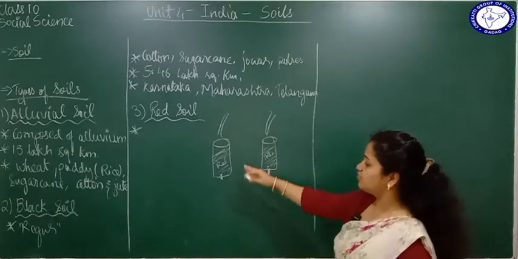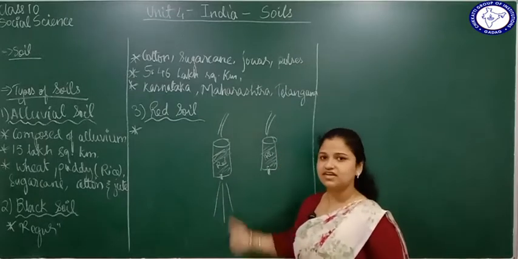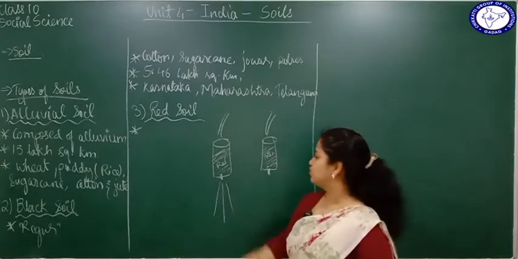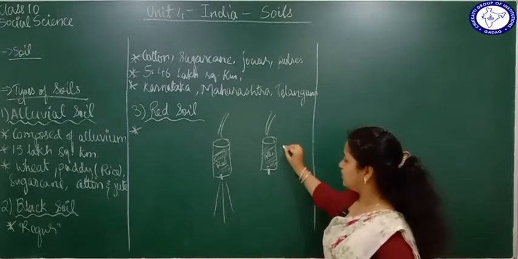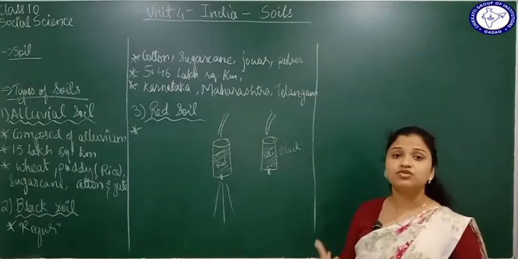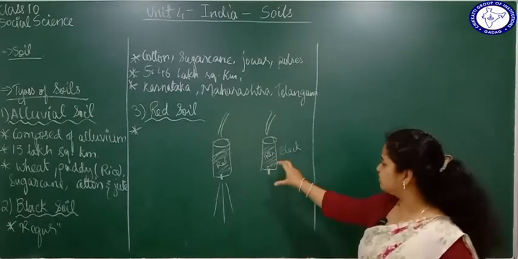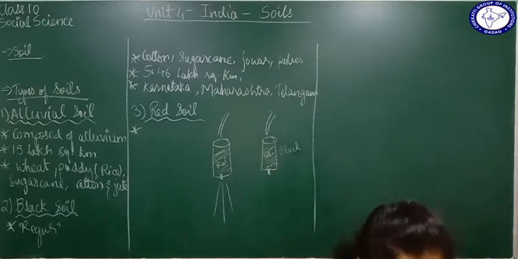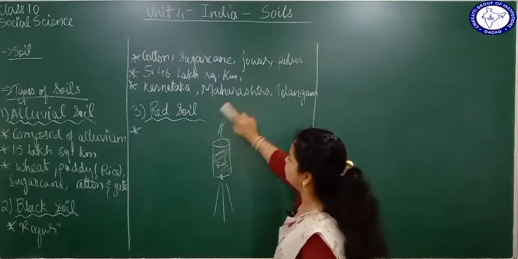Whereas the water that you put in the red soil is going to come down from this hole, because red soil cannot hold water, the water will just pass out. Alluvial soil and black soil are very good in holding water, they have good water holding capacity. The water will not come out from the containers, it will remain inside only. This demonstration shows us the water holding capacity of alluvial soil and black soil.